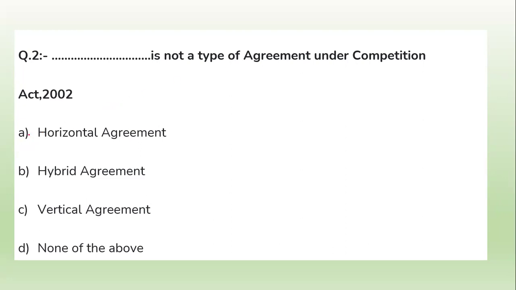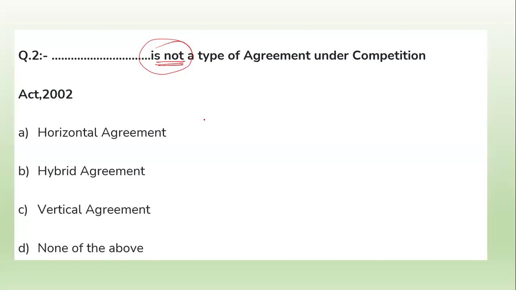Option A is a horizontal agreement. Option B, hybrid agreement. Option C, vertical agreement. Or option D, none of the above. What will be the right answer for this question? Read the question carefully. It is asking for what is not a type of agreement.